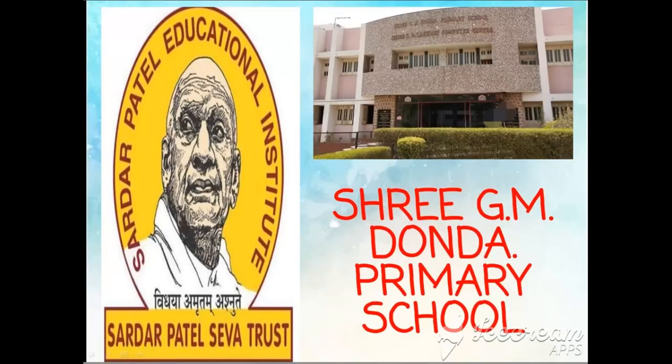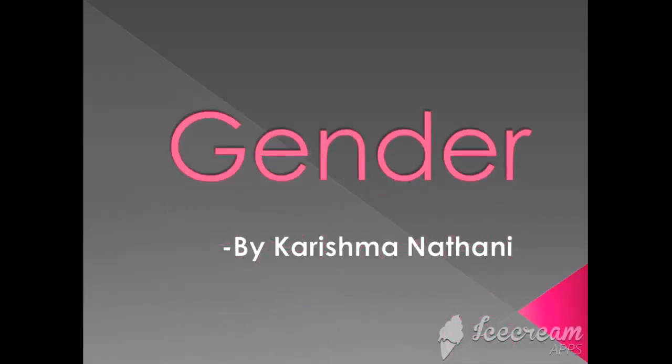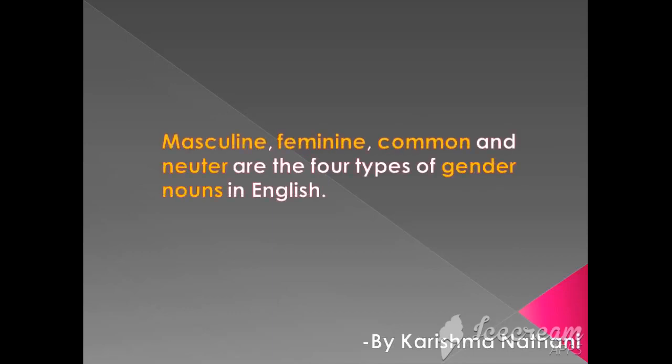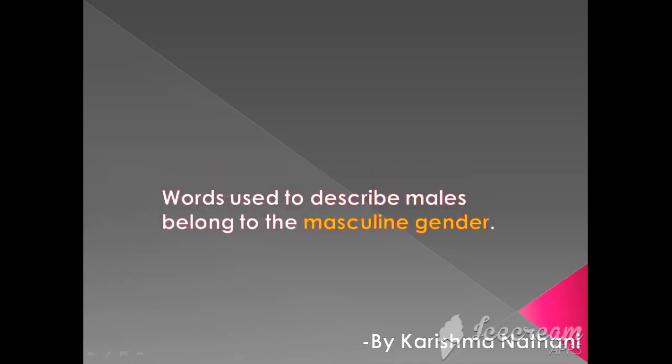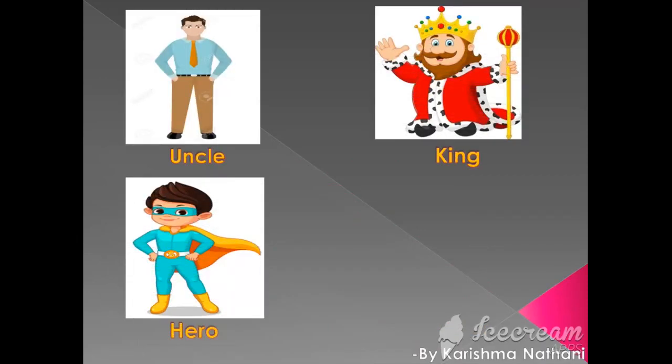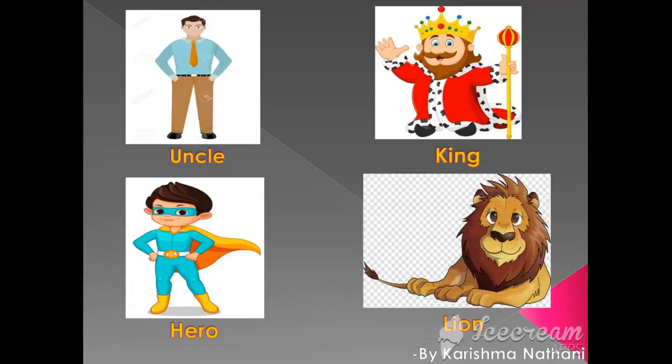Today we are going to learn the next lesson, which is gender. Masculine, feminine, common and neuter are the four types of gender nouns in English. Words used to describe males belong to the masculine gender. For example, uncle, king, hero, lion, etc. are masculine gender.